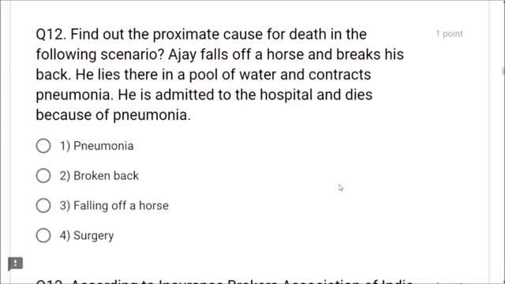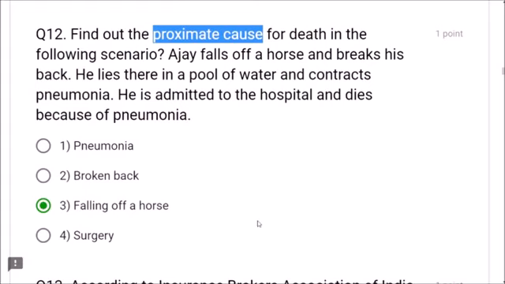Next, question number 12. Find out the proximate cause for death in the following scenario. Ajay falls off a horse and breaks his back. He lies there in a pool of water and contracts pneumonia. He is admitted to the hospital and dies because of pneumonia. So find out the proximate cause. What is proximate cause? The actual reason because of which he died. Falling off a horse is the correct answer, friends. If he did not fall, then where is the question of pneumonia, right?